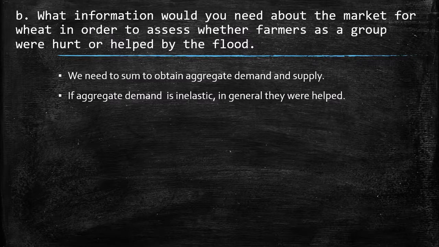Why? Because of the flood, the supply usually shifts to the left. So an increase in the price with inelastic demand returns a higher revenue. So it would be better.